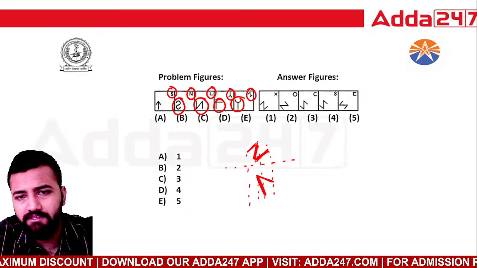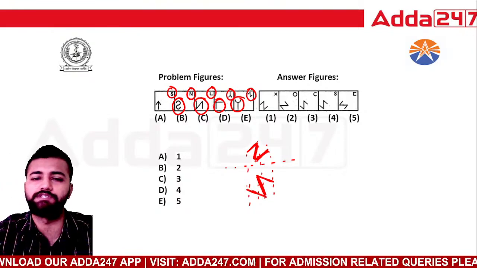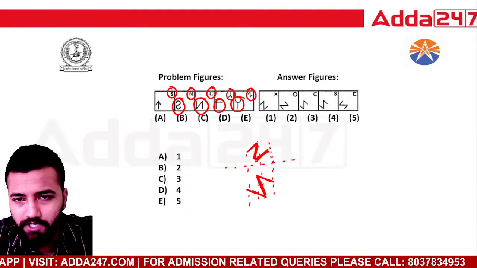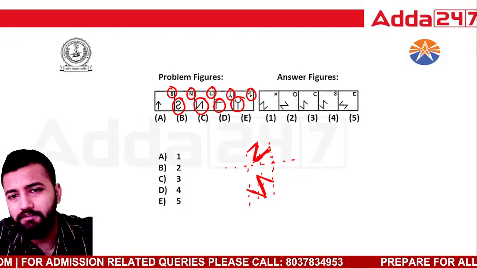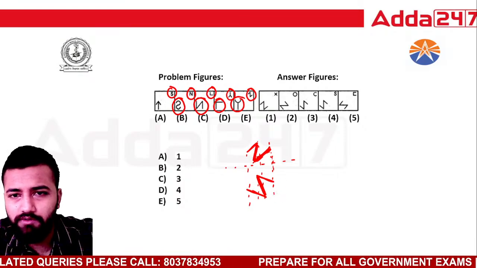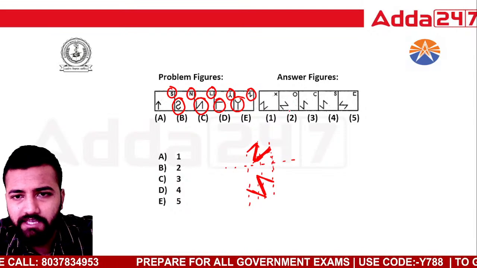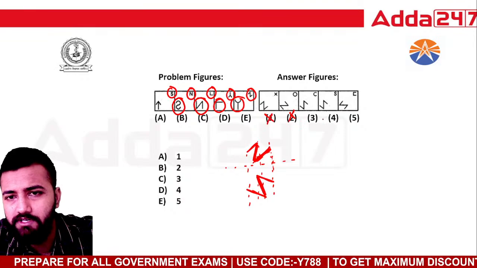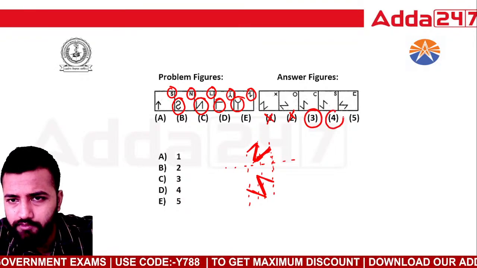And if this is like this, then obviously out here it will become like this, mirror image. Okay, so you can use the help of projected lines. This is actually what you learn in engineering, the projected lines, but we are smart, so we'll use it anywhere. Now see this particular option, where is it? I can see it in option number 3 and option number 4. Option number 1 and 2 it cannot be.